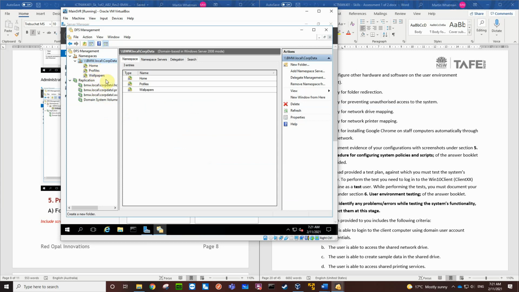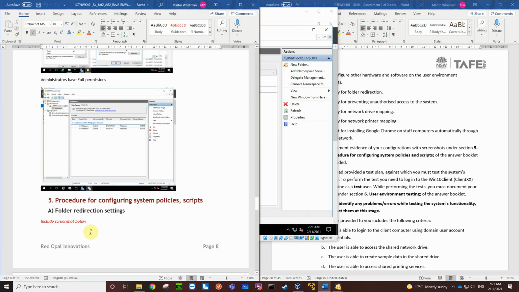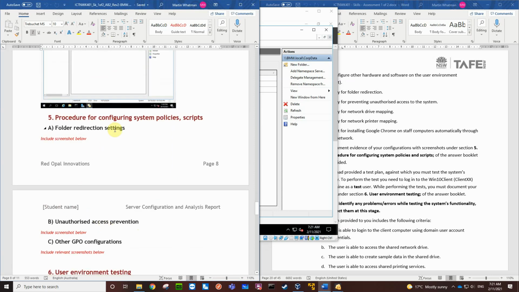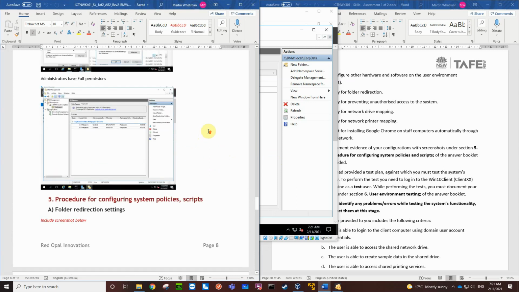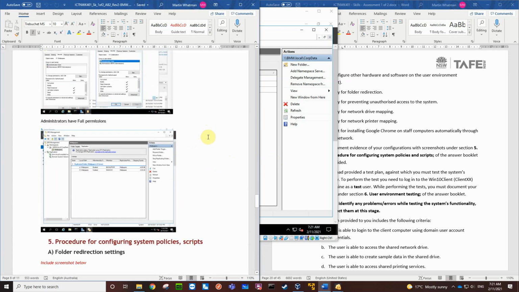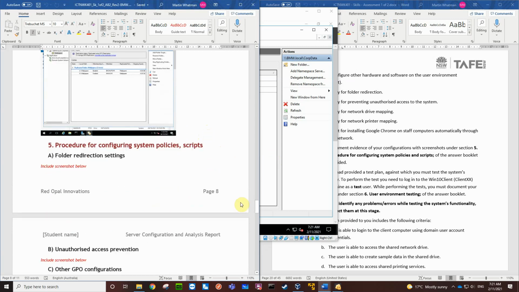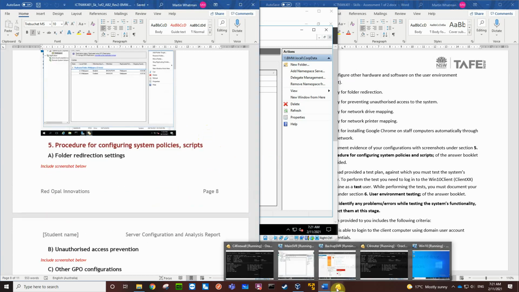So now we've got, in our distributed file system, additional folders that we can use in the following folder redirection, for configuring system policies and scripts. So what we're going to do is, there's probably a third, there's another one we can put in there too, called MSIs. So let's put that one in as well. I didn't think of that one.